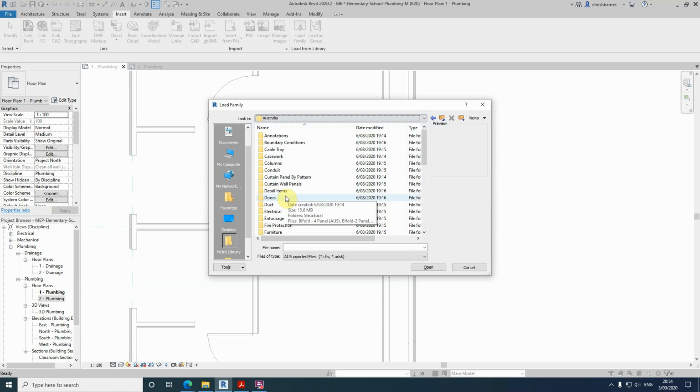And then we're back into this area here,